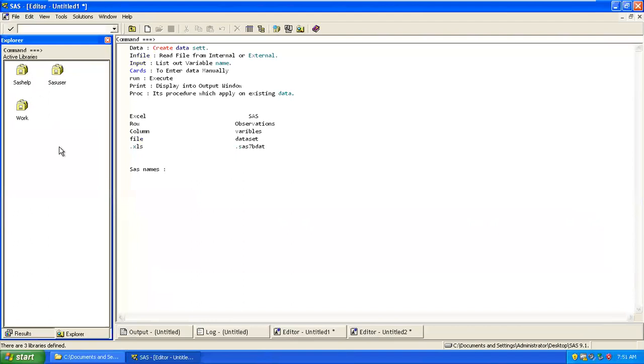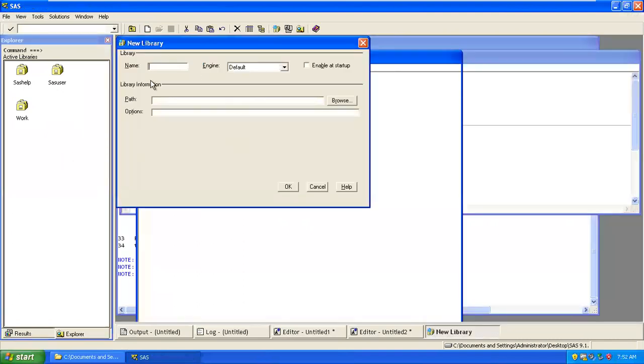If you wanted to create your own, you can create it by a command called libref, or you can create it manually. You have this option called new. Keep the name of the library. I'm keeping it as day, and enable startup, because each and every time you don't want to hide it. Each and every time you wanted to see the library name here in this active library location, that is why we are enabling this startup.